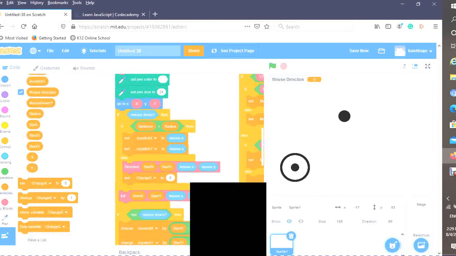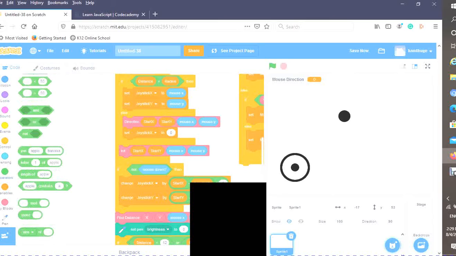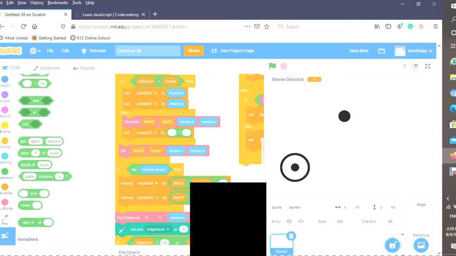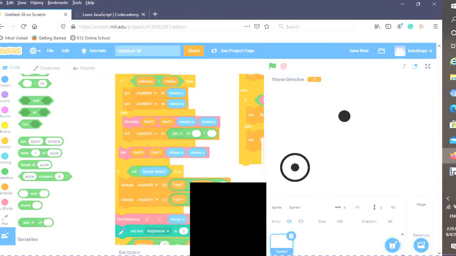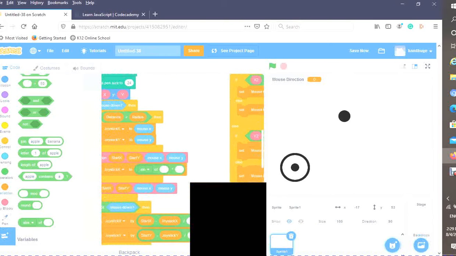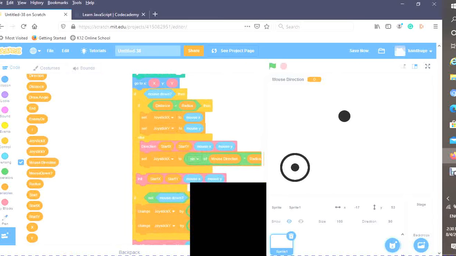So now I'm going to set joystick X to a multiplier and then a sine of. And I'm going to move this that way. So we're going to multiply it by the radius and then the sine of mouse direction.